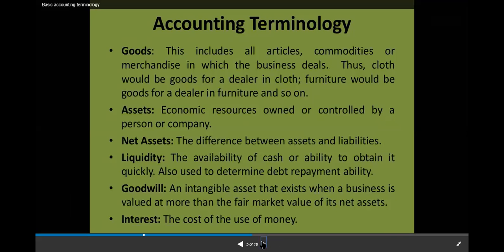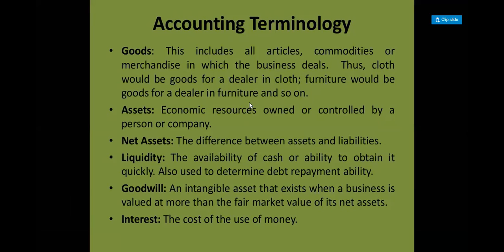Then just see goods. Goods will be a term that will be used very generally. This includes all the things, articles, commodities, कोई भी चीज है जिसमें business deal करता है. जैसे कि cloth would be goods for a dealer in cloth, furniture would be goods for a dealer in furniture. So आपका जो भी business है और आप जिस भी चीज में deal कर रहे हो, that particular thing in which you are dealing is called goods. This is one of the terms.